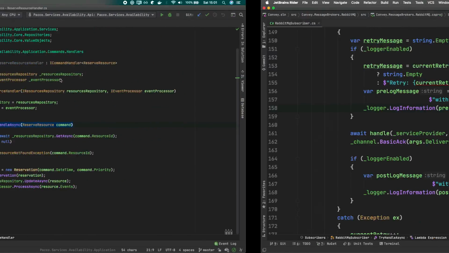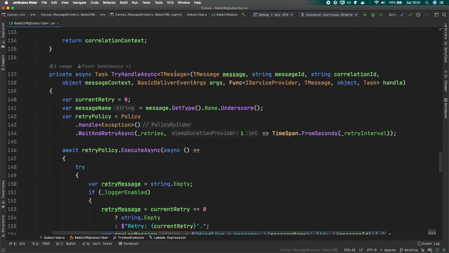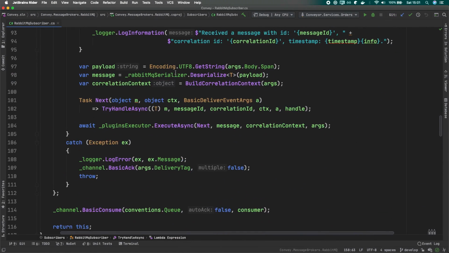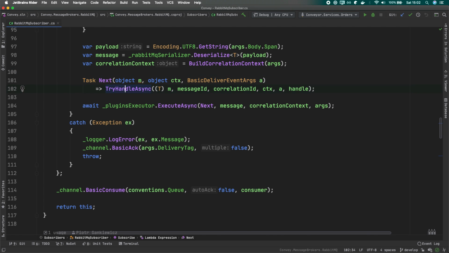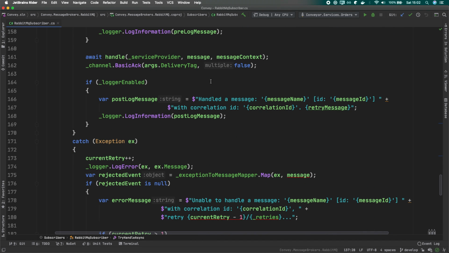If we look into this RabbitMQ subscriber, before we do this invocation here, we would like to verify whether we can actually call this handle method, right? But given that we cannot change the internals of some library, we could maybe put a decorator on top of it. Yeah, that looks like a good idea.